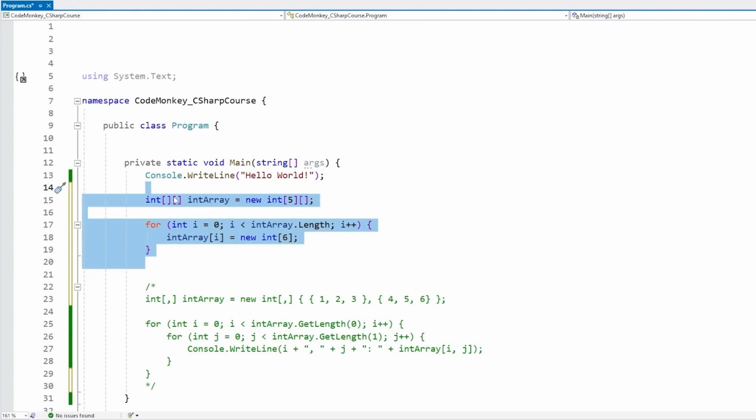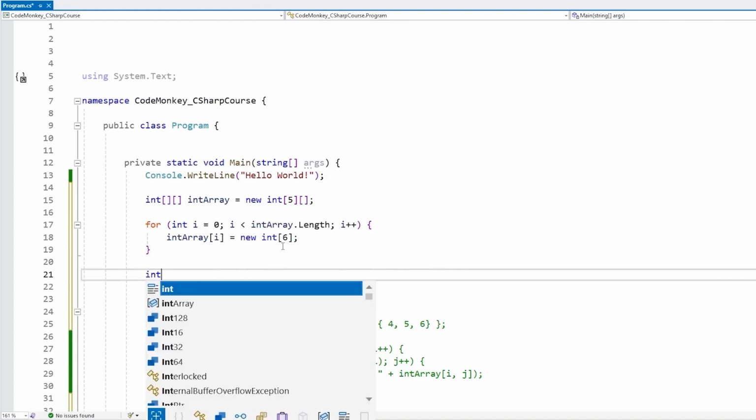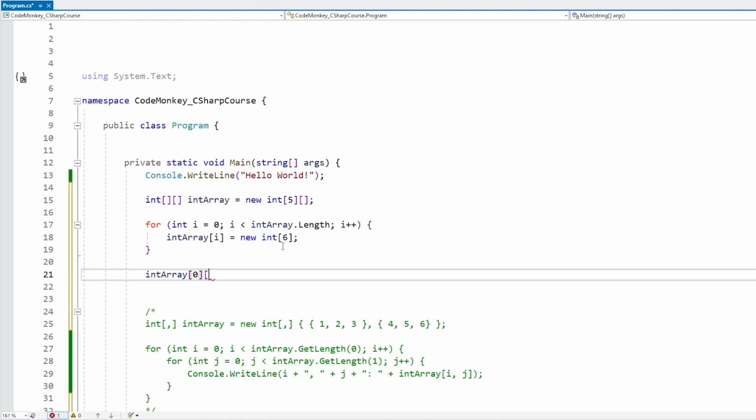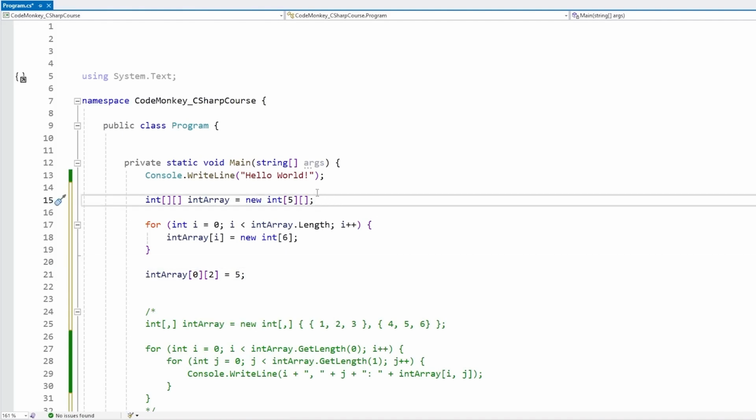So basically what we have here is what we had previously when we had a multidimensional array with 5 and then 6 on the other dimension. And then for accessing this one, we access it by int array, then access the first dimension, like say on position 0, and then the second dimension, let's say on position 2. So yep, this is how you set or read some elements from an array of arrays. So this is also a valid way of storing multiple dimensions. Instead of having just one array with multiple dimensions, you have multiple arrays of arrays.